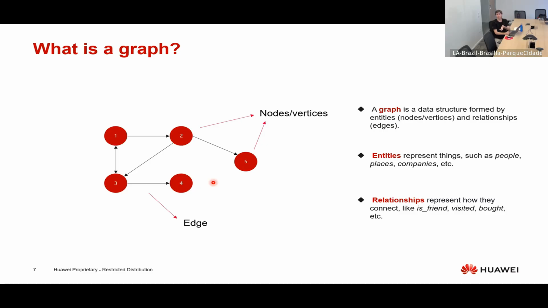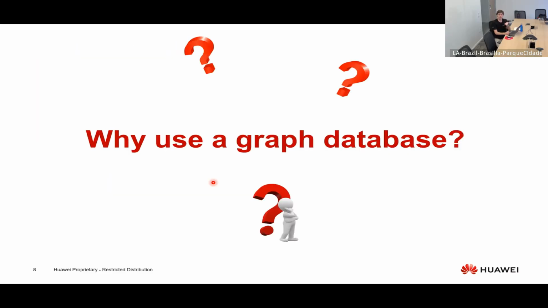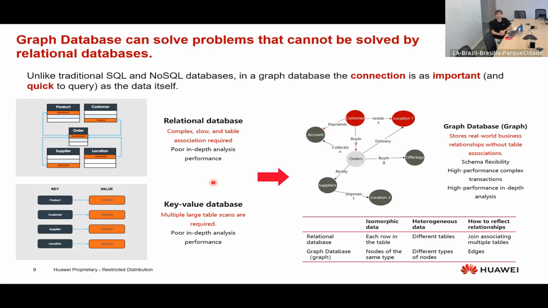Okay, but now that we defined a graph, why should we use a graph database? Why is that necessary? What are the application scenarios where we should use a graph database instead of a regular relational or NoSQL database? Well, a graph database can solve problems that cannot be solved by relational databases and other NoSQL databases, like key-value databases. Here in the graph database, the connection is as important as the data itself. So the relationships are really important also, not only our entities.